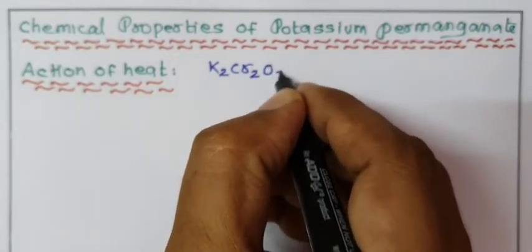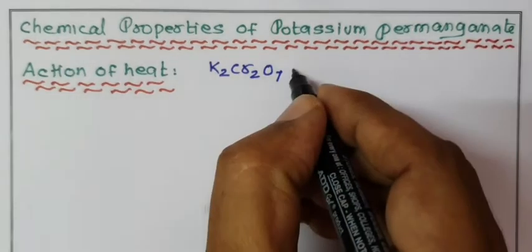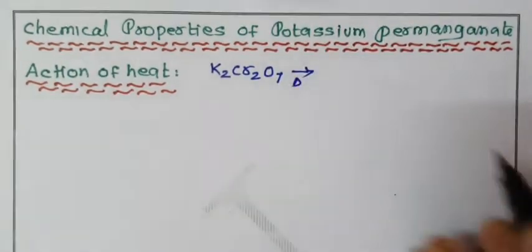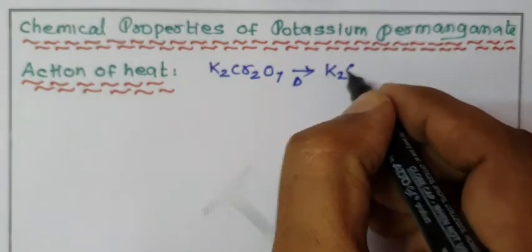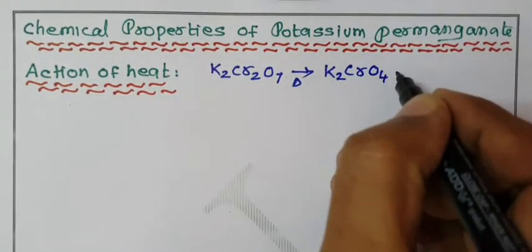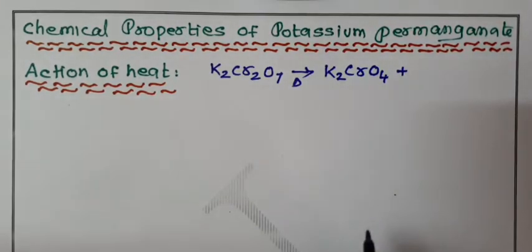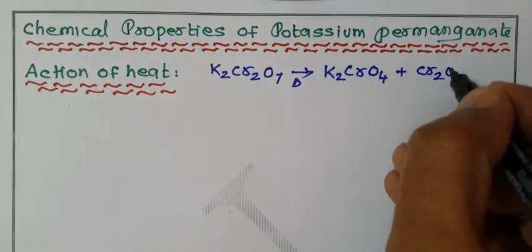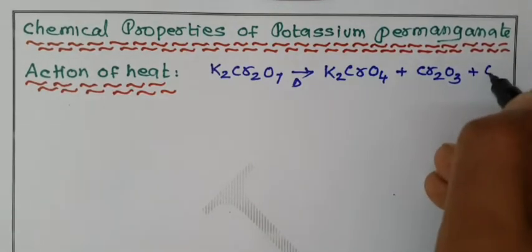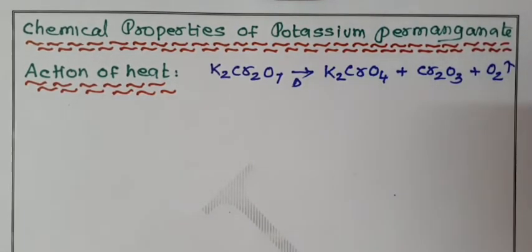K2Cr2O7, potassium dichromate, on heating gives potassium chromate, K2CrO4, plus the oxide of chromium, Cr2O3, and liberation of O2. This reaction we discussed in the action of heat on potassium dichromate. But now we are studying potassium permanganate.